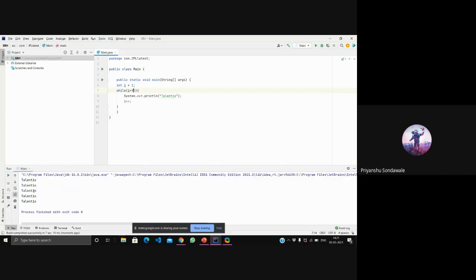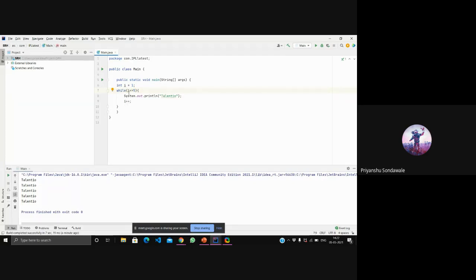I'll explain this while program again. So open your eyes and ears, put down your pens, and just focus on this screen. What we did in this while loop is, first we initialize i, and after that I put in a while condition. Inside that while loop, I have used a print statement which prints talent show, then I increment.